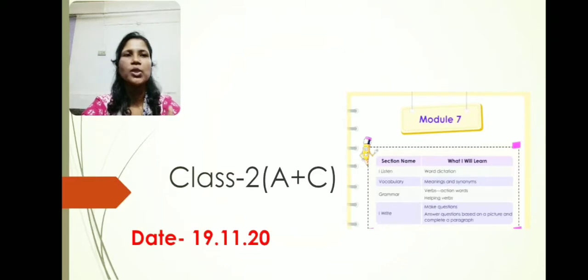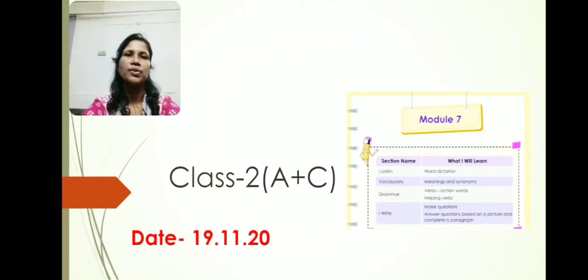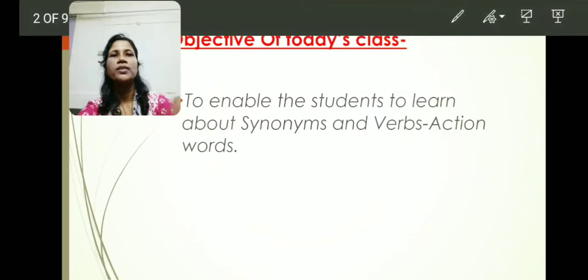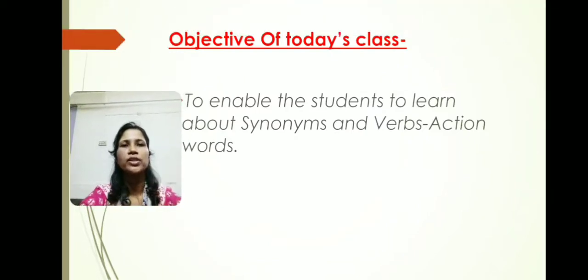So today in this class we are going to start module 7 from our English workbook part 2. What are the things that we are going to discuss? Today we are going to discuss the meanings and the synonyms. The I Listen part, the word dictation part, I will dictate in my next class. But today I am going to discuss the topic synonyms and verbs, action verbs. So what is the learning objective of today's class? The learning objective is to enable the students to learn about synonyms and the verbs, action words.